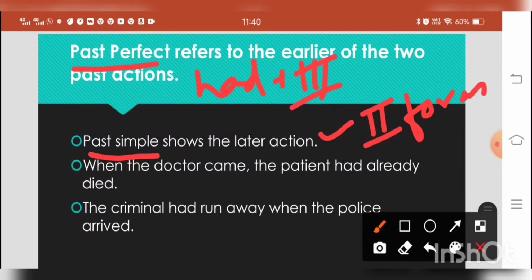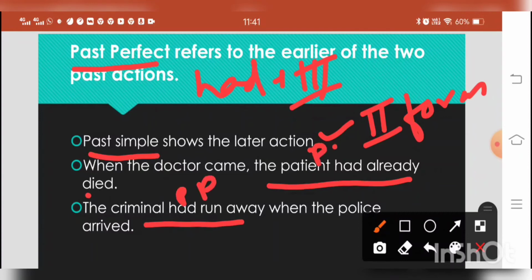So don't be confused. When the doctor came, the patient had already died. So which action took place earlier? Had already died. This was the first action, so it is expressed through past perfect tense. The criminal had run away when the police arrived. So which action took place earlier? Had run away. The criminal had run away. So this is past perfect, and here also past perfect. And this is doctor came. This is the second form of the verb, or we can say past simple tense.